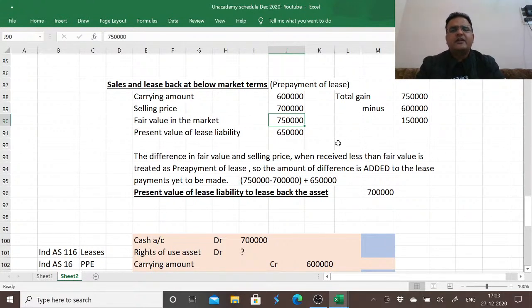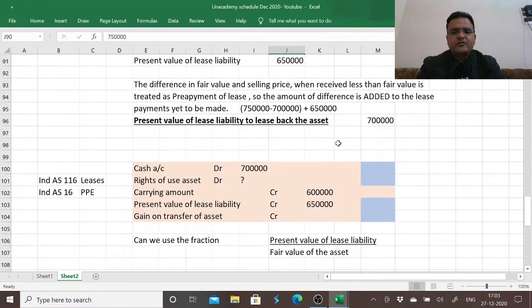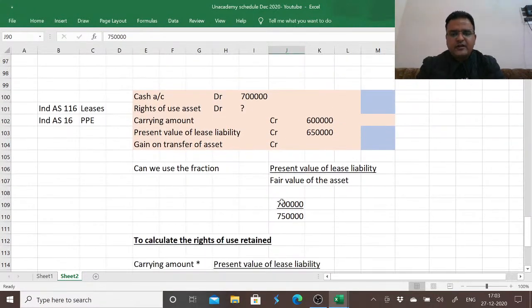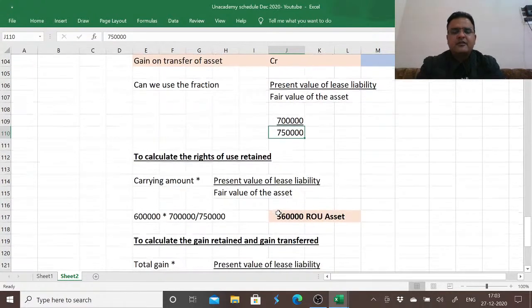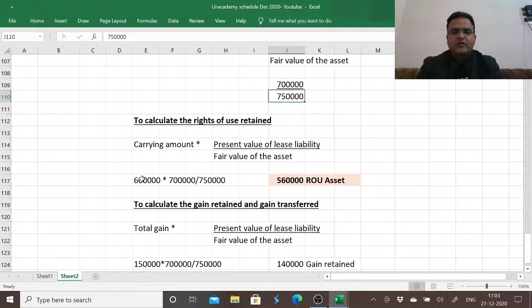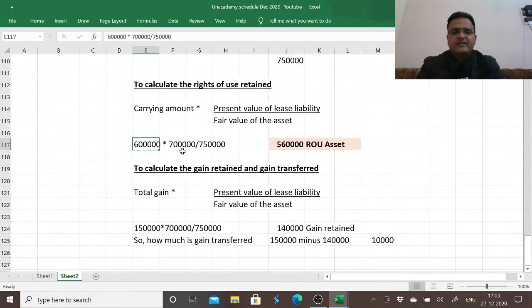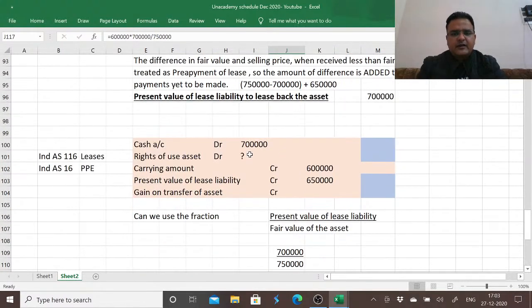So the total amount we are agreeing to pay to lease back this asset is actually 7 lakh and not just 6,50,000. This is stressed upon so that we can use the numerator as 7 lakh for present value of lease liability. Fair value of the asset is 7,50,000. So to calculate the right of use retained, the carrying amount is 6 lakh, the present value of lease liability is 7 lakh, and right of use asset retained in this case is also 5,60,000. So one part is over. I hope I can recognize 5,60,000 as right of use asset.